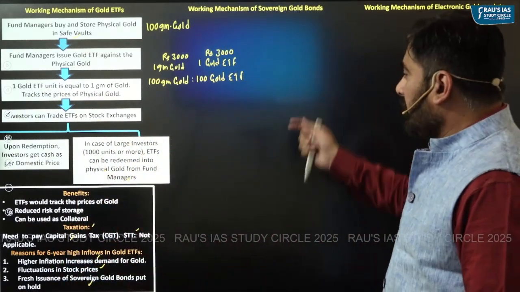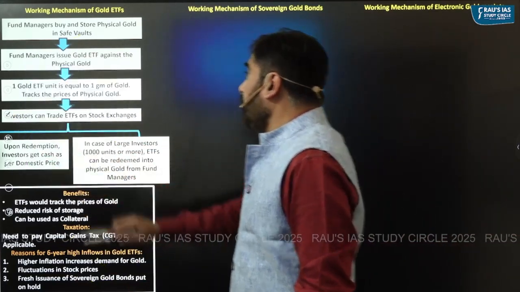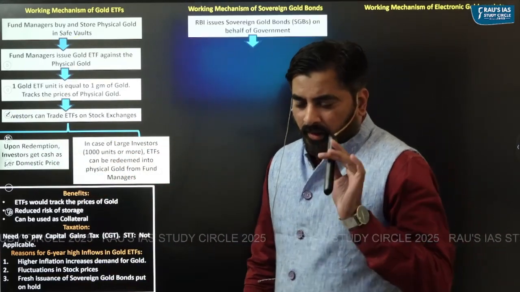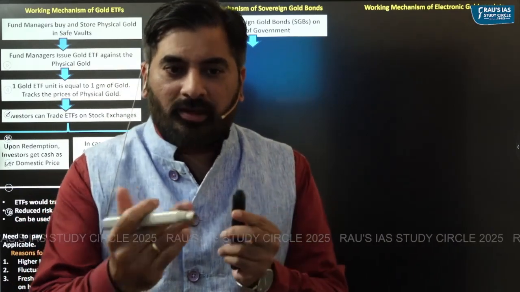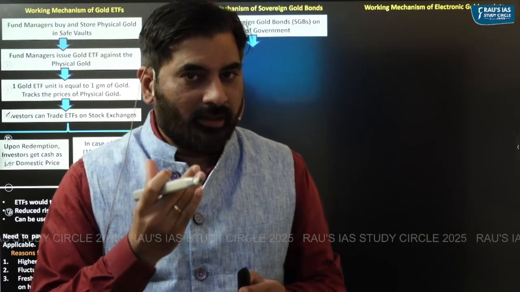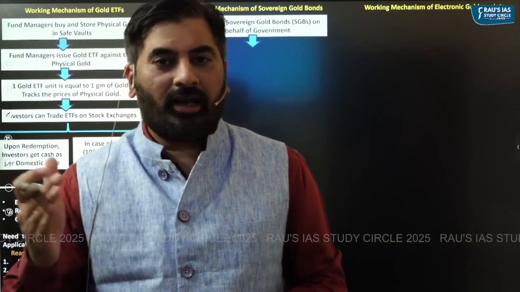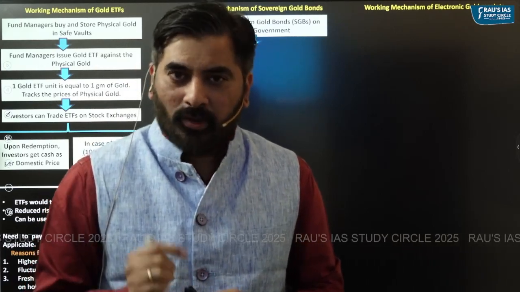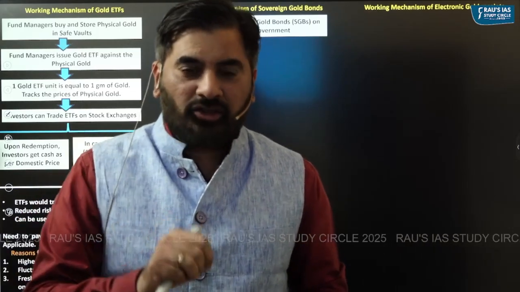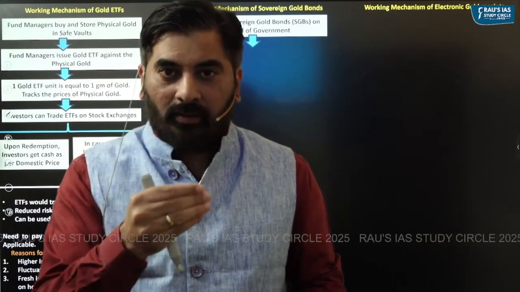Now coming to the concept of sovereign gold bond. I hope all of you know about the government securities. Government of India issues government securities in order to borrow money from the market. These are generally called dated bonds. Dated bonds will have three features. Face value, which denotes how much money the government is borrowing. Coupon rate denotes how much interest the government is going to pay. Maturity denotes for how long the government is borrowing money.